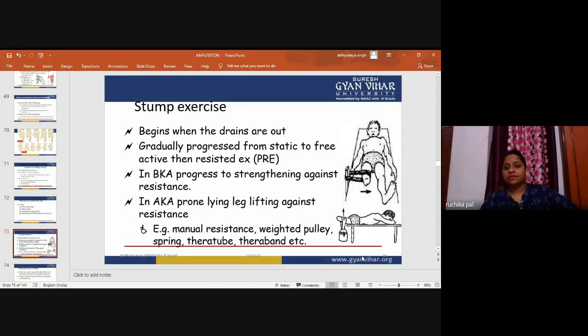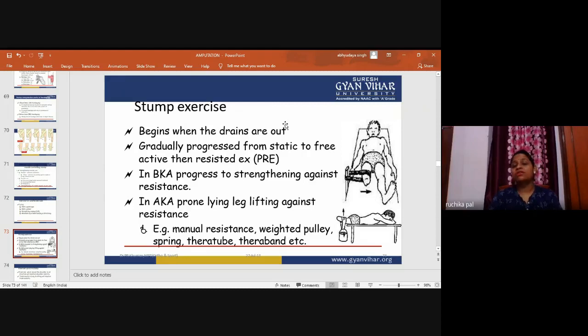Now stump exercises. The stump exercises begin when the drains are out. They gradually progress from static to free active, then resisted exercises.